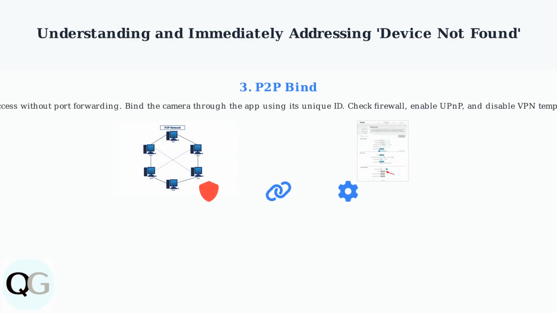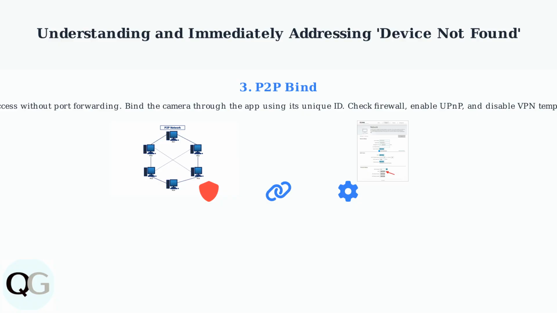The third fix is P2P bind. Lorex uses P2P service to allow for remote access without needing port forwarding. Bind the camera through the app using its unique ID. Make sure your firewall isn't blocking the connection, that UPnP is enabled, and disable any VPNs temporarily to test if